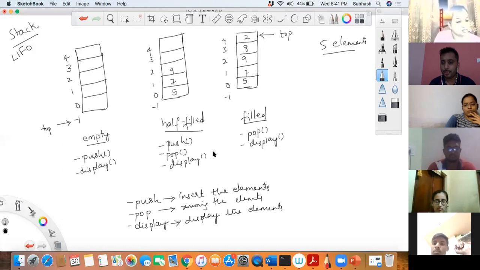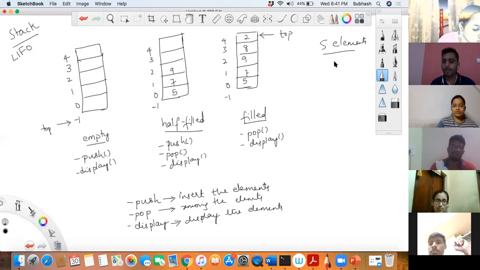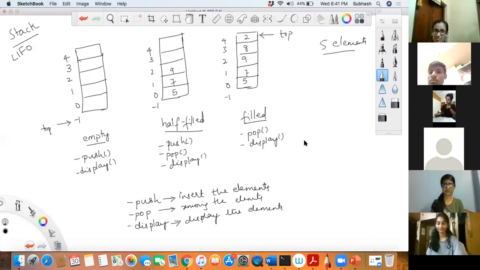Is that okay? Can anyone help me out while navigating through the code, please? Who can help me? By default, Revanappa will help me. You raise your hand. Revanappa.